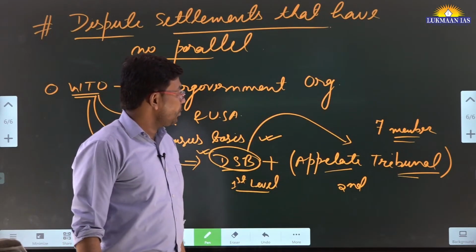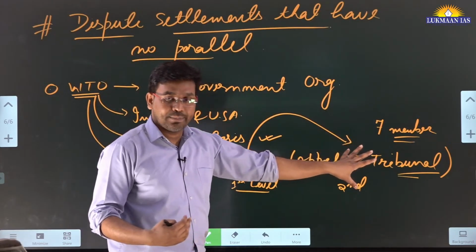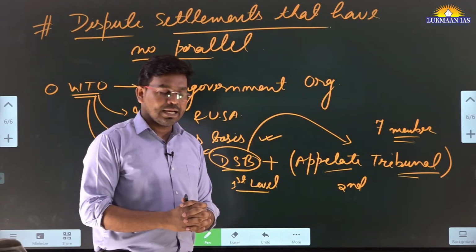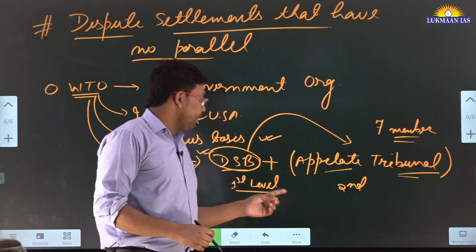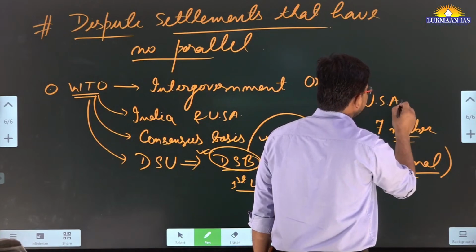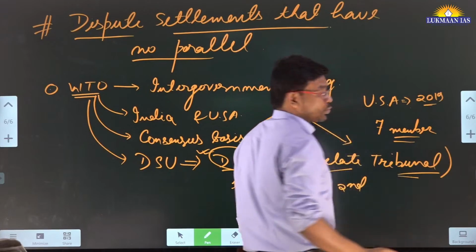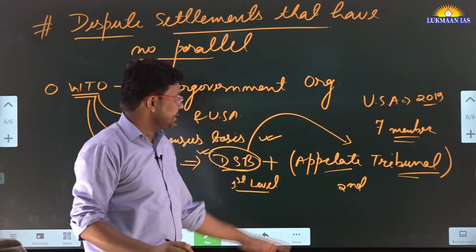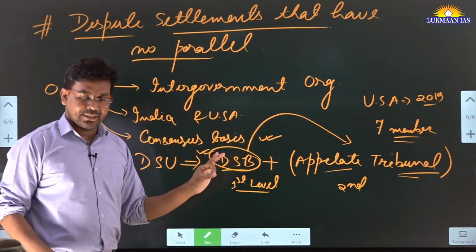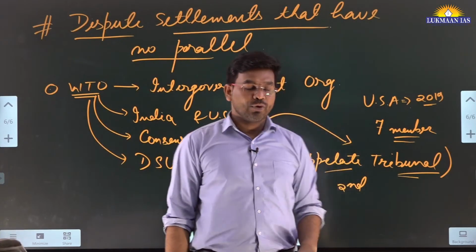For the appellate tribunal to function, it should have a sufficient number of members, a quorum. But the United States of America has been blocking the appointment of members since 2019. Since 2019, for 4 years now, this appellate tribunal of the World Trade Organization has been defunct. It means it is not functional.